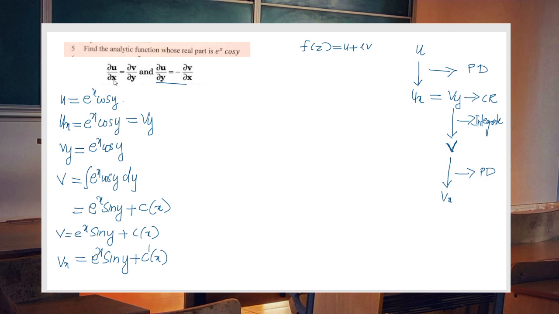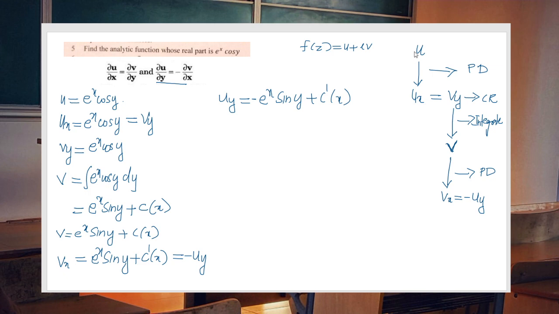But by the CR equation, this vx must be equal to minus uy. So this is equal to minus uy. That implies minus uy is equal to e raised to x sine y plus c dash of x. Keep this in your hand. In other words, if I take the negative sign to the right side, I have uy equal to minus e raised to x sine y minus c dash of x.